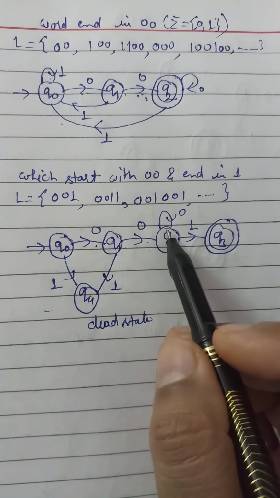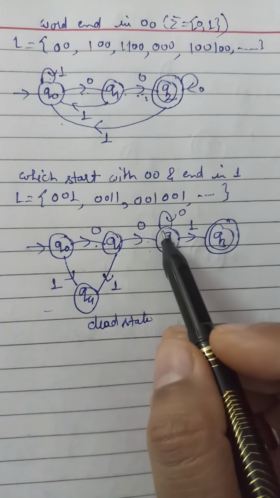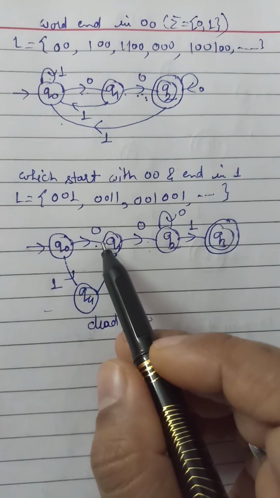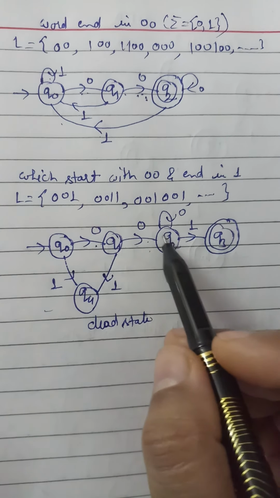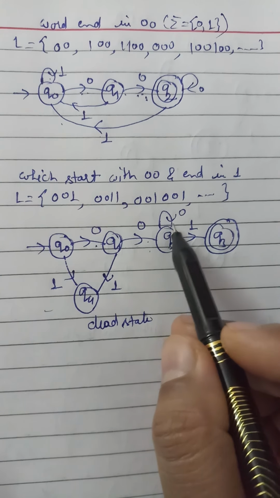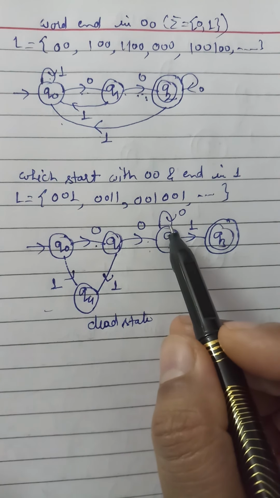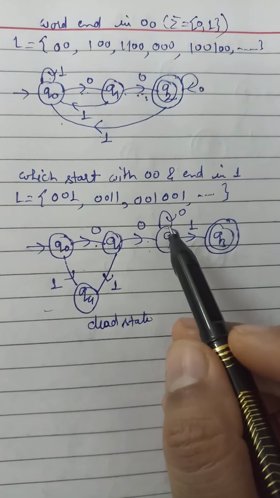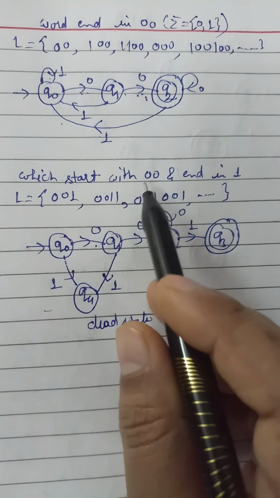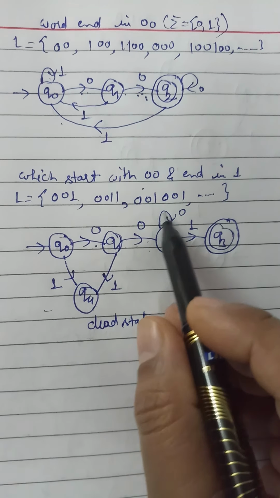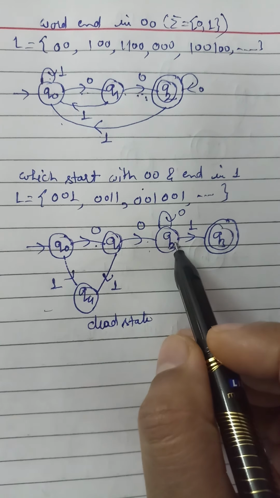So more than two 0s can be possible, but the initial condition is that 00 should be there. So if we put a loop on Q2 for 0, it will give either two 0s, three 0s, or more. So the condition will always remain true. That's why we can put a loop of 0 on Q2.